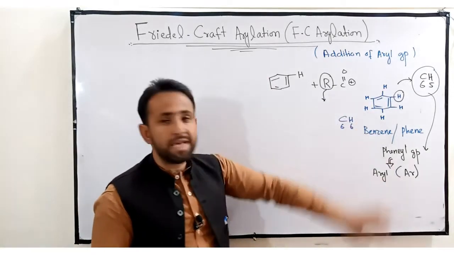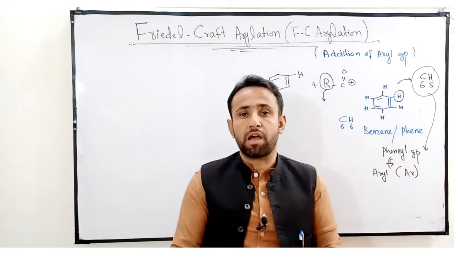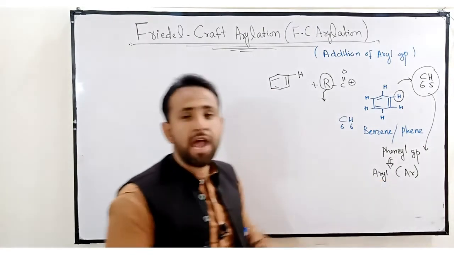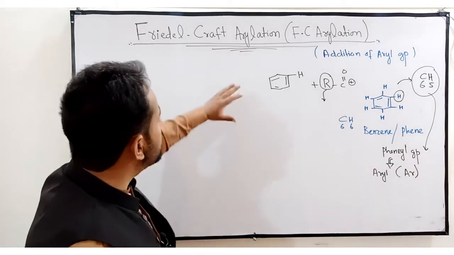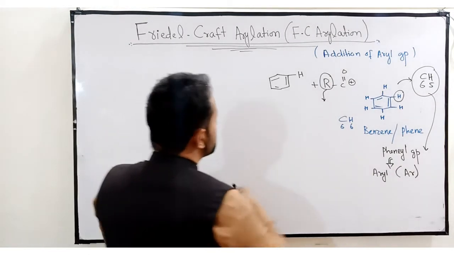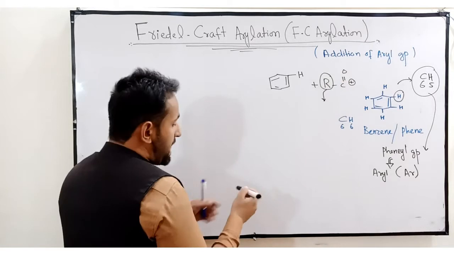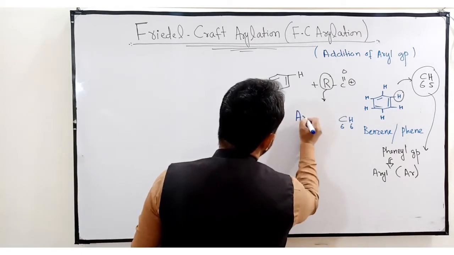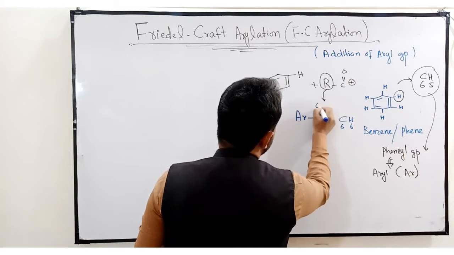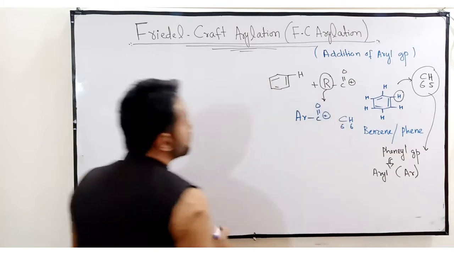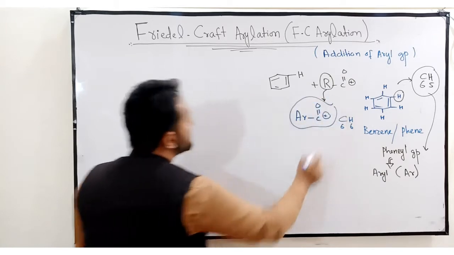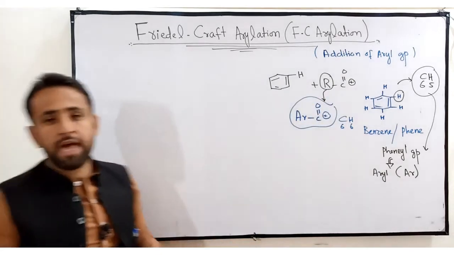Since benzene is itself an aromatic compound and we replace its hydrogen, it is known as an aryl group. So basically in Friedel-Crafts Arylation, we replace this R by an aryl group. I mean we will introduce an aryl group now. So this is our electrophile in the case of Friedel-Crafts Arylation.